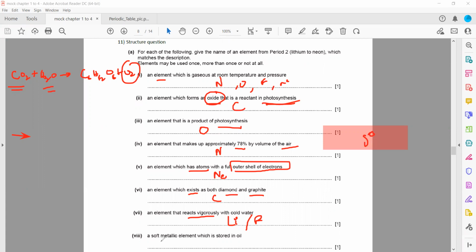And the soft metallic element. Which is a soft metal? That is lithium. So for the last one, the answer is Li or lithium.